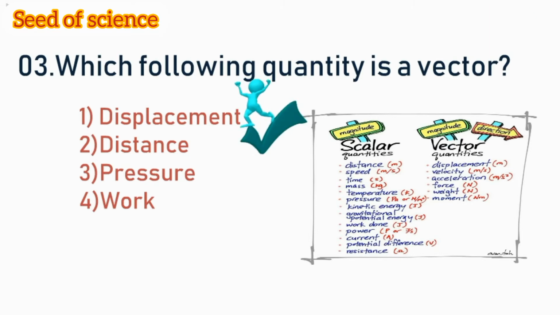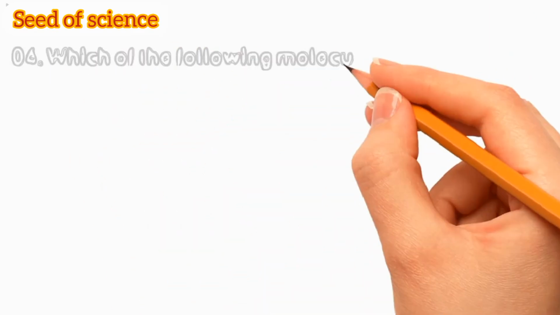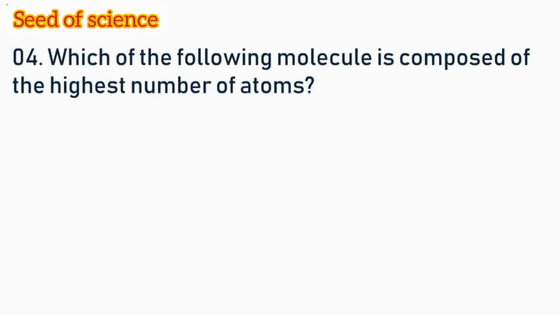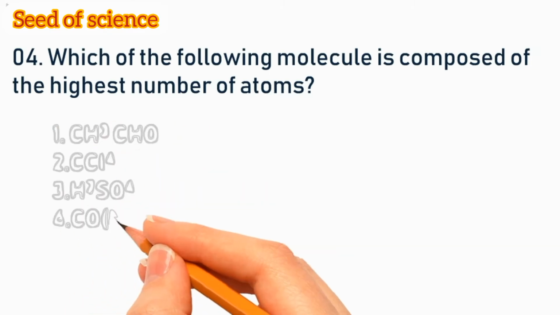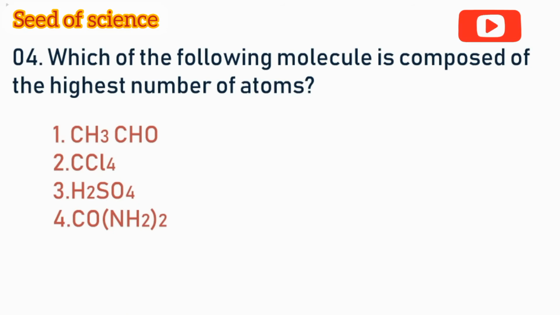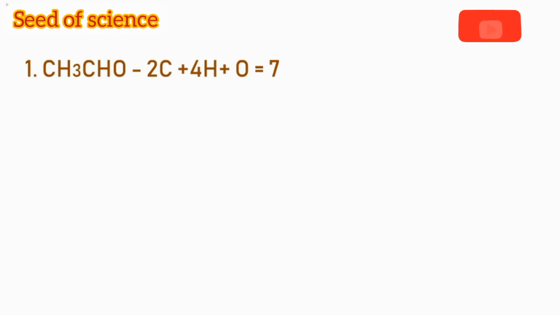Now let's move on to our next question. Which of the following molecules is composed of the highest number of atoms? It is a very simple question and we have to find the highest number of atoms. Okay, now let's do this question. In the molecule CH3CHO, we have 2 carbon atoms, 4 hydrogen and an oxygen. The total number of atoms is 7. Then in the second, CCl4, we have 1 carbon and 4 Cl and the total number of atoms is 5.